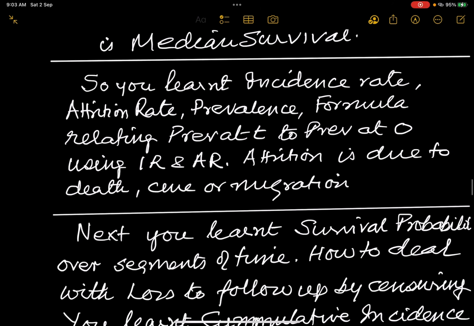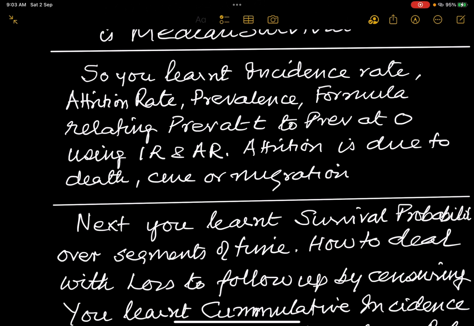So what have you learnt? You have learnt incidence rate, you have learnt cumulative incidence, you have learnt attrition rate, you have learnt prevalence, you have learnt the formula relating to prevalence, PT to P0, using incidence rate and attrition rate. And attrition is due to death, cure or migration. That's what you learned.